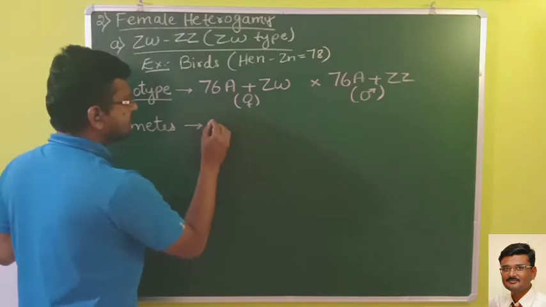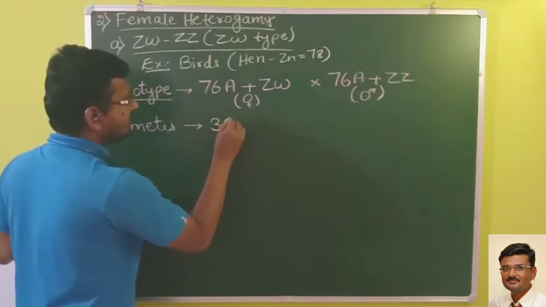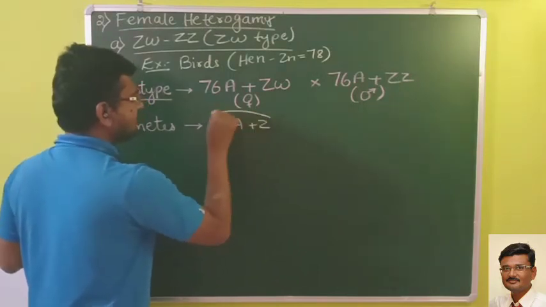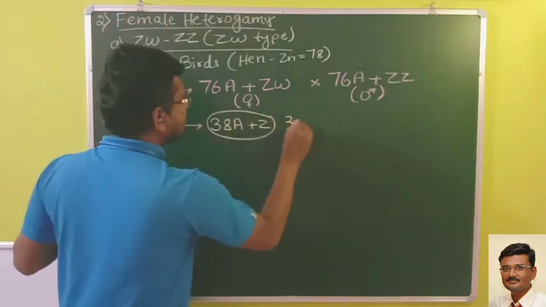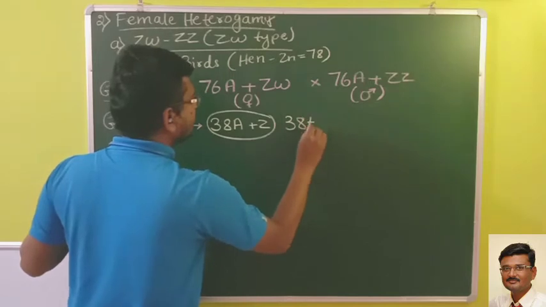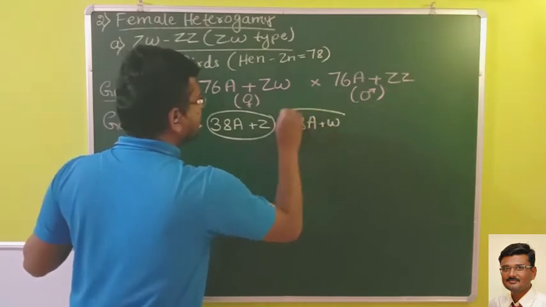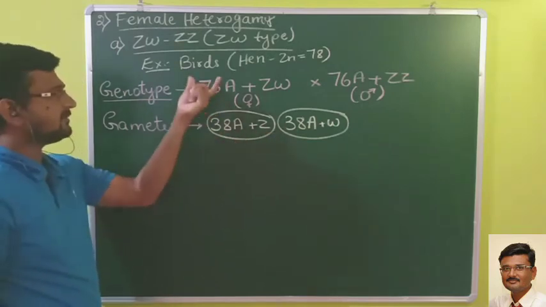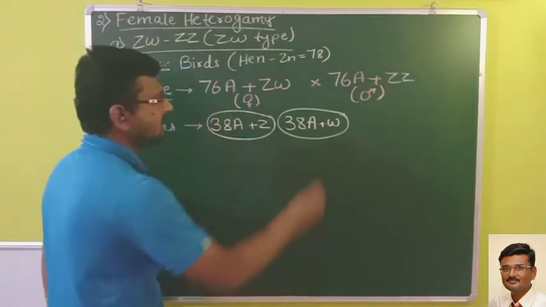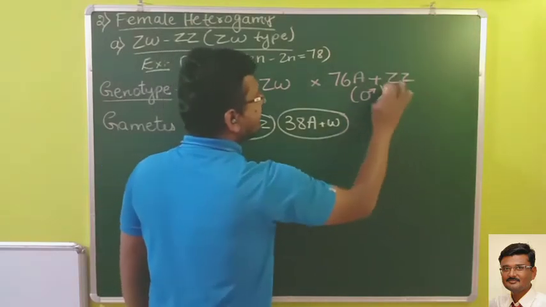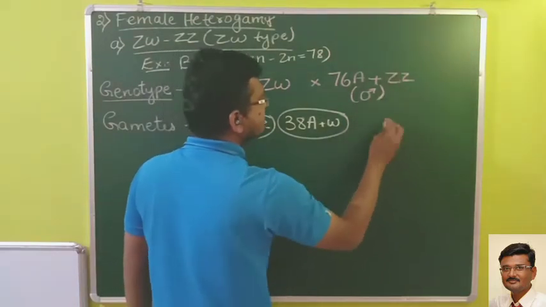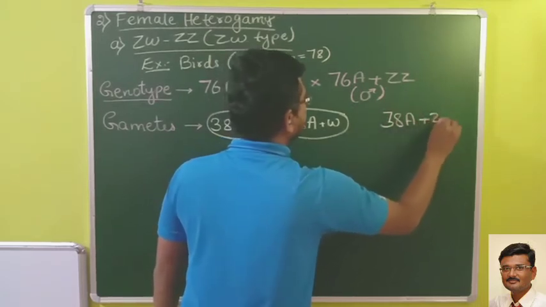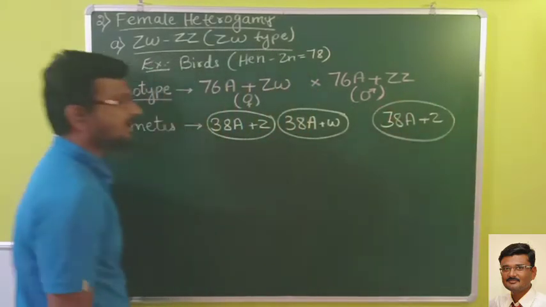The gametes will be 38A plus Z and 38A plus W. They produce two types of gametes. Here females are producing two types of gametes, and males are homozygotic, hence they produce only one type of gamete. So I am writing 1.